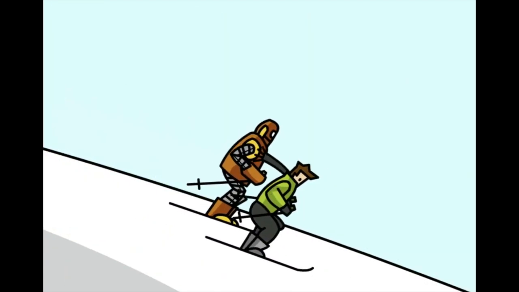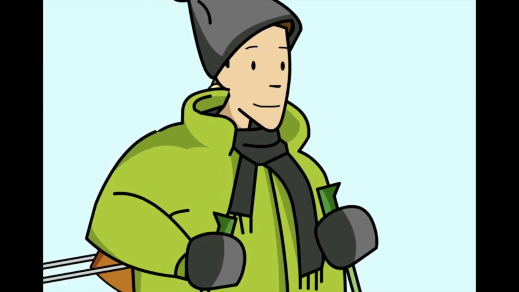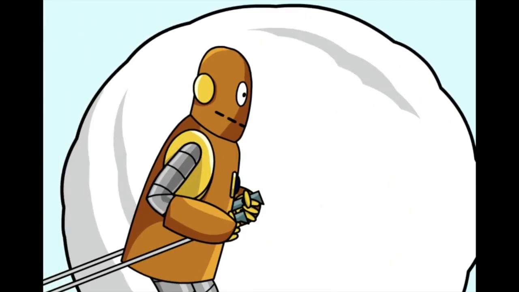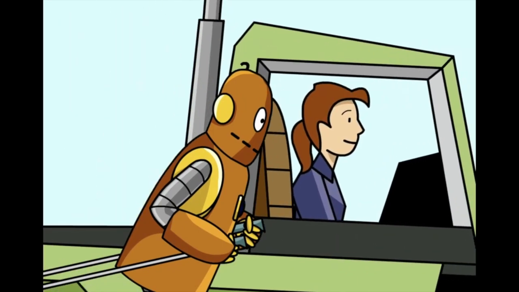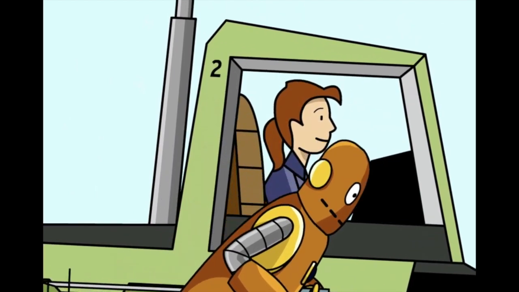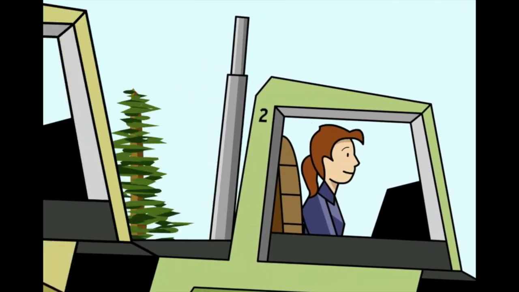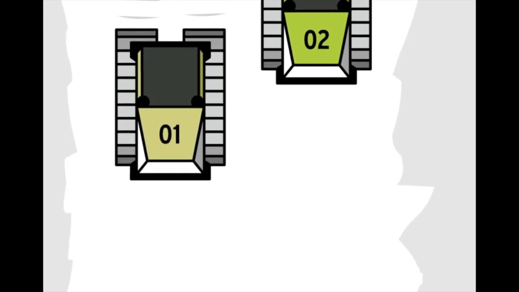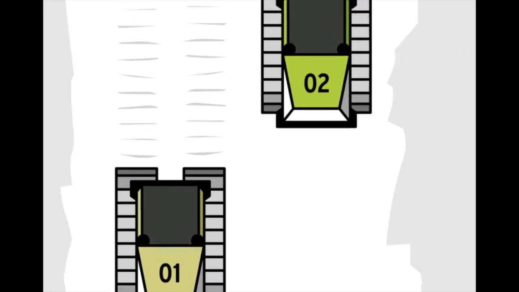Right about now, our potential energy is being transferred into kinetic energy. The amount of kinetic energy that an object has depends on its mass and speed. A fast-moving object with a lot of mass will have a lot of kinetic energy. Moby and that snow tractor are moving at the same speed, but the tractor is way bigger, so it has much more kinetic energy. Even if Moby was skiing as fast as he could, he would still have less kinetic energy because the tractor is so massive. Two snow tractors are a different story. Tractor number 1 is moving at 40 kilometers per hour, and tractor number 2 is moving at 30 kilometers per hour. Tractor number 1 has the greater speed, and that means more kinetic energy.